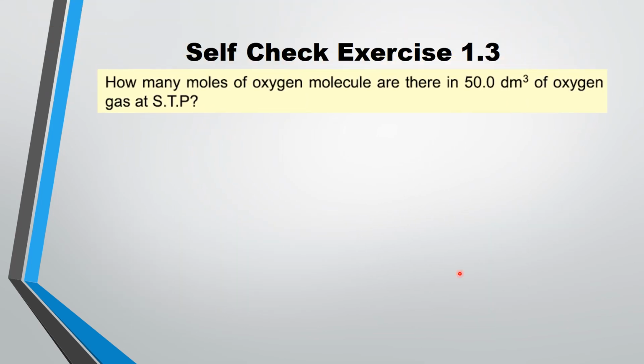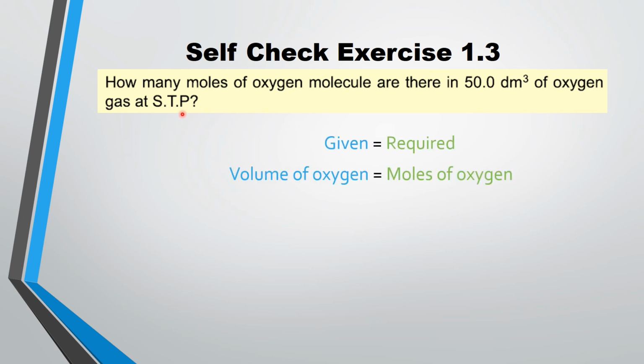Now we can solve the self check exercise 1.3: how many moles of oxygen molecules are there in 50 decimeter cube of oxygen at standard temperature and pressure? So first of all we have to find out what is given in the question. You can see that 50 decimeter cube of oxygen, the volume of oxygen, is given, and what we have to calculate is the moles of oxygen.